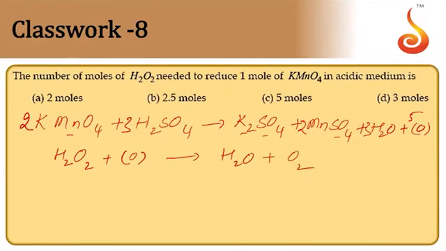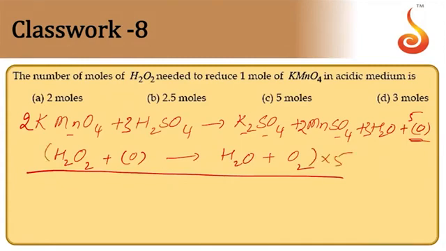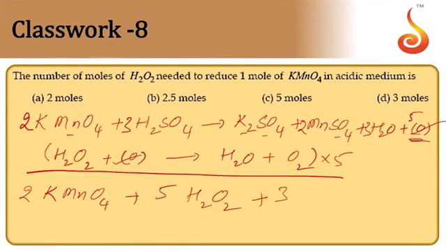We are getting 5 oxygens, so multiply this by 5. Altogether 2 moles of potassium permanganate reacts with 5 moles of H2O2 plus 3 moles of sulfuric acid, giving rise to products.